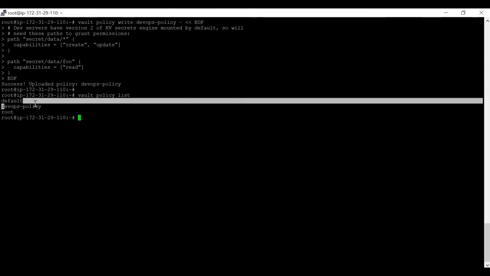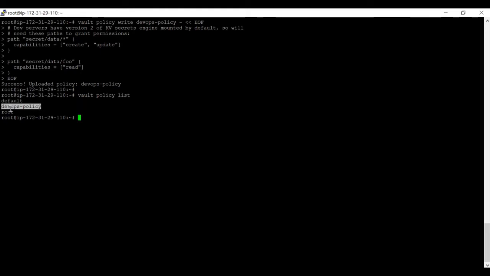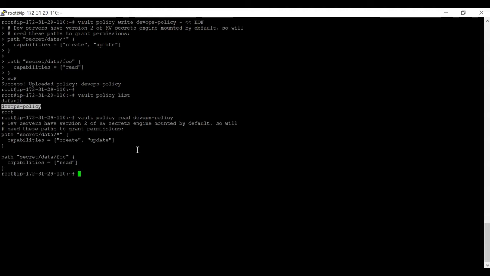So you can see that we have already the policy login DevOps-policy. Now in the next session, you can also read this policy. So let's read it, and you can find all the policies which we have given here.